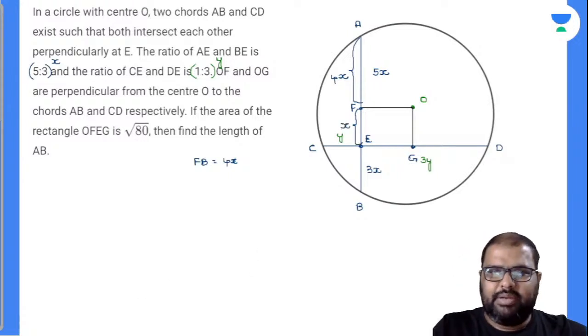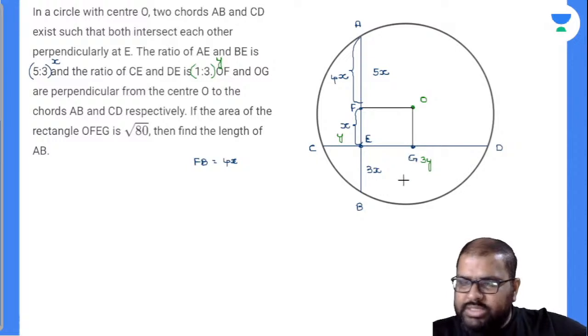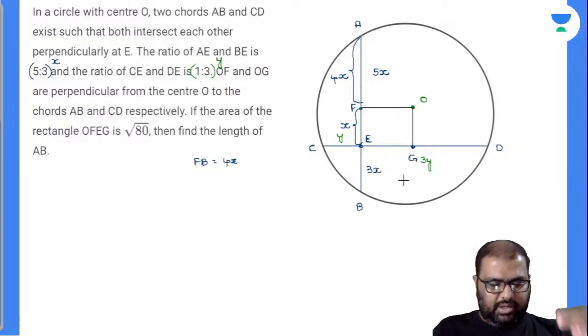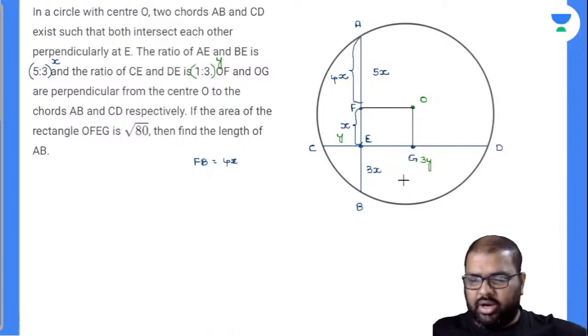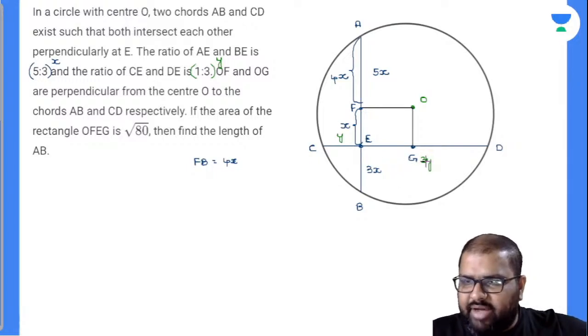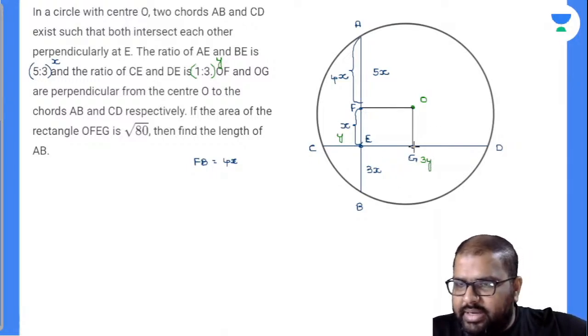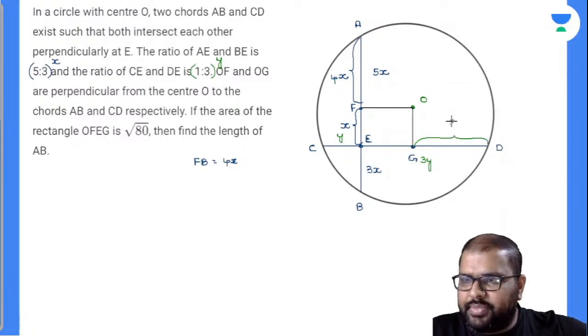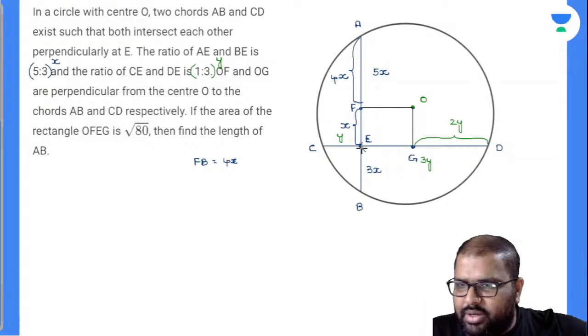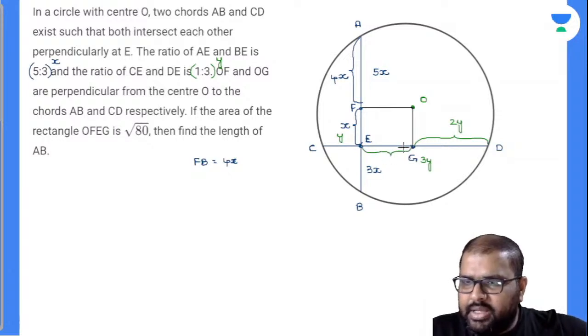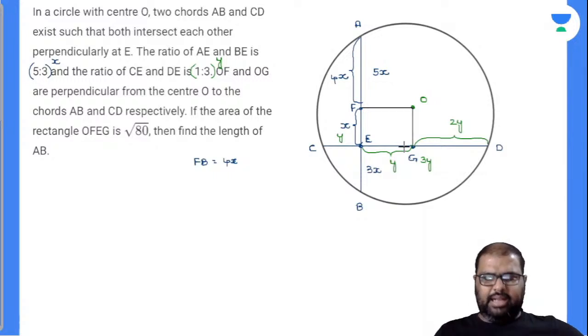And the same case will be applicable here also. OG is a perpendicular dropped from the center of the circle onto the chord, which divides the chord into two equal halves. So this is y, 3y, 4y. Automatically from here to here it will be 2y. Am I right or wrong? And automatically this is y, and this part will also be y. Perfectly done. Now all these are parallel things only. Now again, any other point given there?